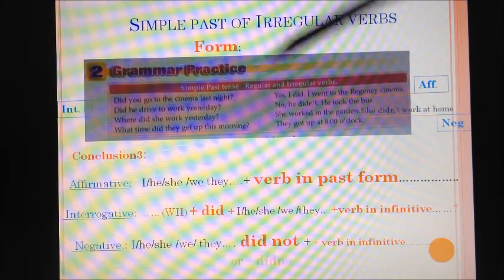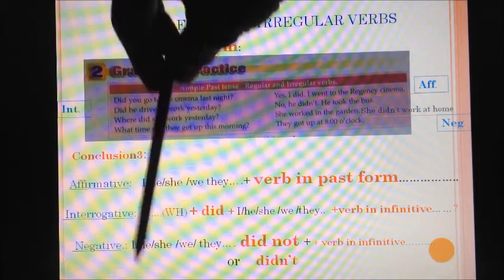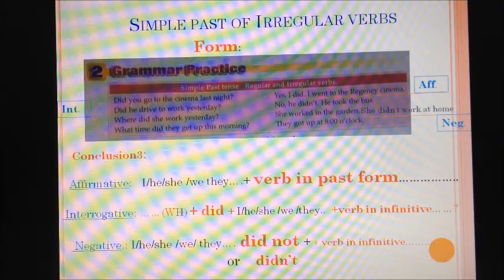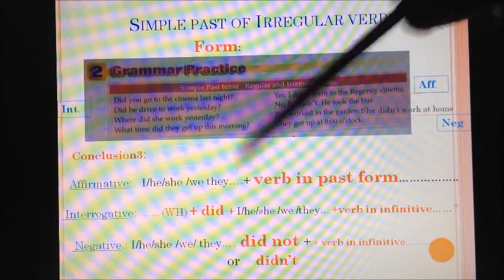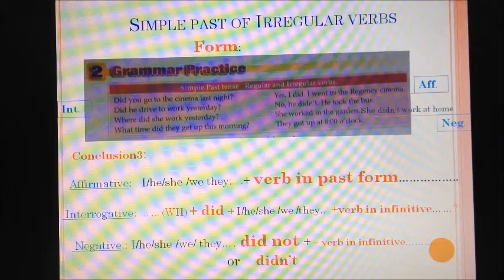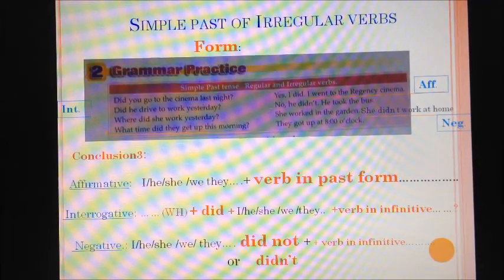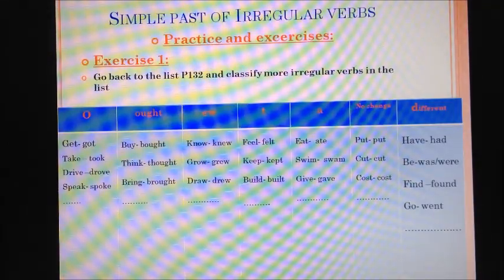Okay, so negative is always subject. Again, in simple past, even in English, all the verbs in English, the subject doesn't matter, singular or plural, it's the same form. Did not or didn't, followed by verb in infinitive. All right, so let's move on now to practice.